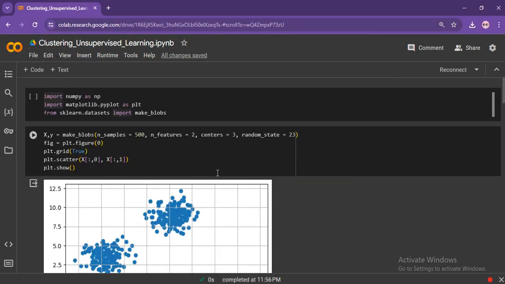Let me bring it up. For unsupervised learning, we've got an algorithm called clustering, and another one that I talked about a minute ago, which was dimensionality reduction. Okay, I'm going to focus on the clustering part.